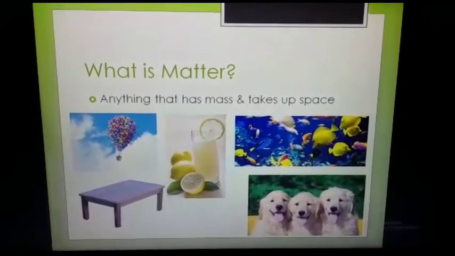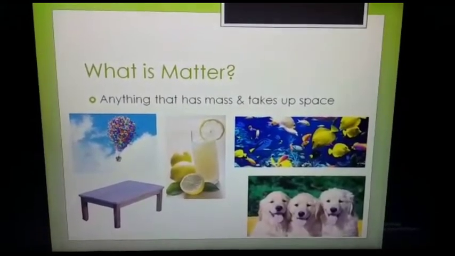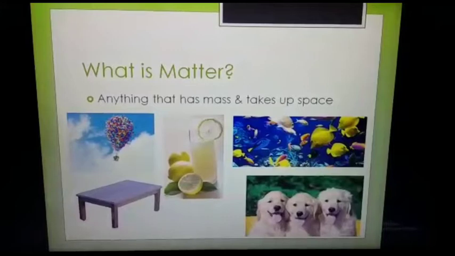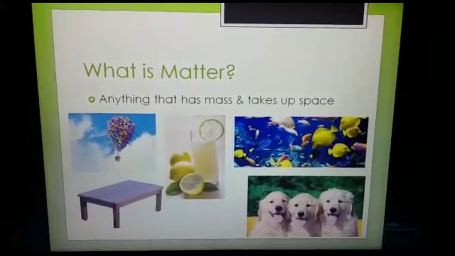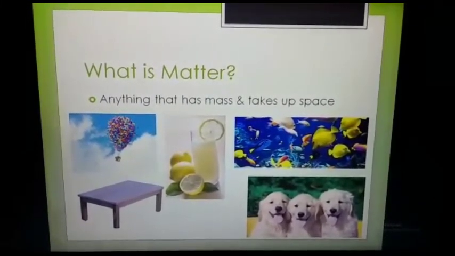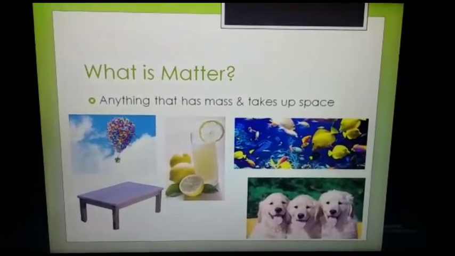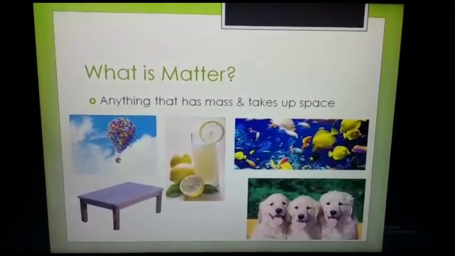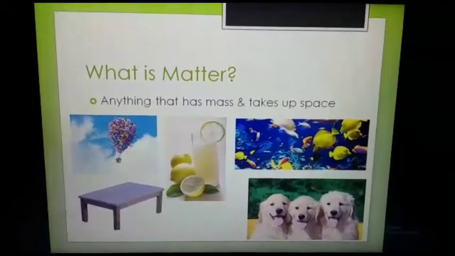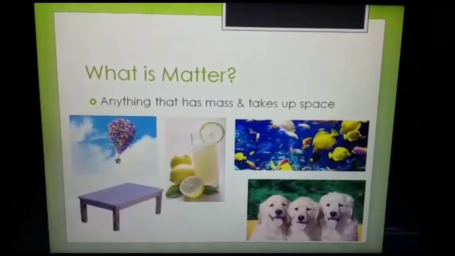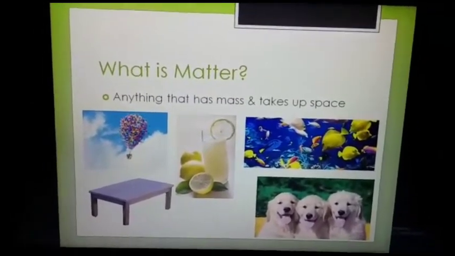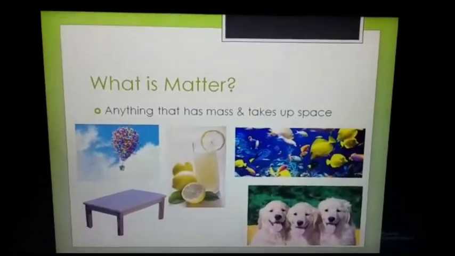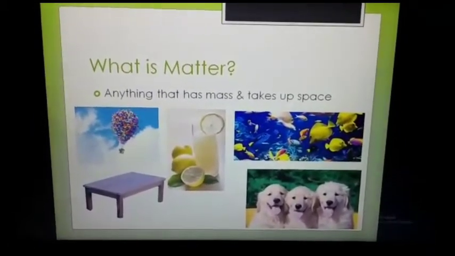What is matter? We see so many things around us daily, both living and non-living. They all occupy space and have mass. Let us take one example. When we sit on a chair, we see that we have occupied the chair. Or when you keep your books and notebooks in your bag, you see that the space inside your bag is occupied.